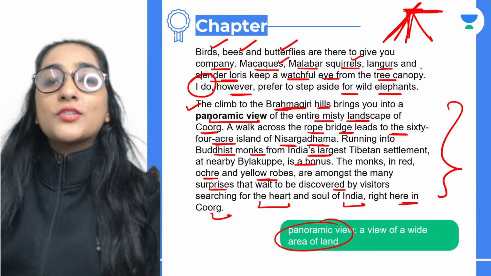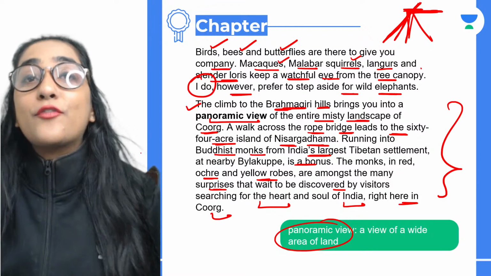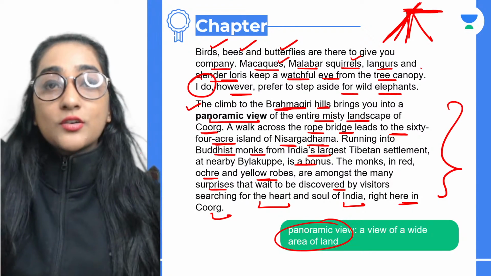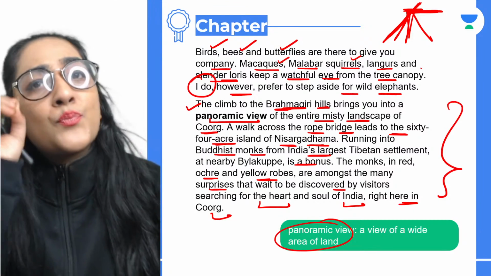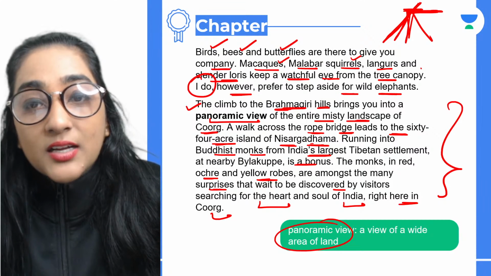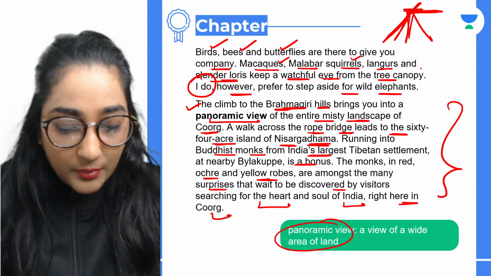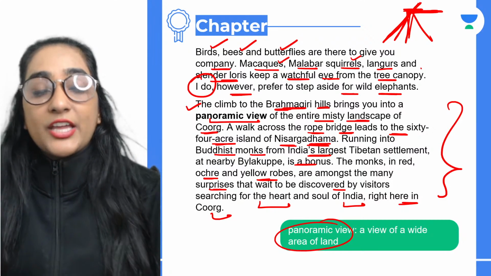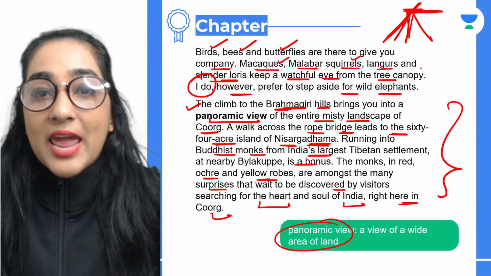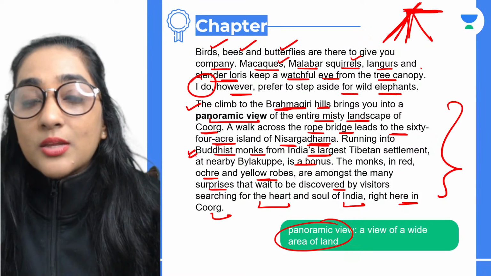Okay, so a walk across the rope bridge leads to the 64-acre island. If you are just walking across it, you will be going to a beautiful island by the name Nisargadhama. Please, you have to learn the spelling. It's Nisar, then Gadhama. All right, and then you will see running into the Buddhist monks.